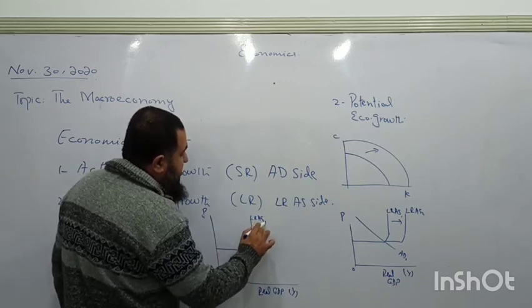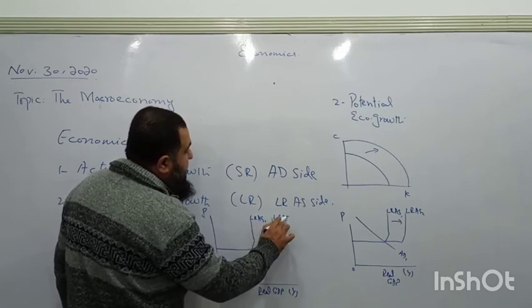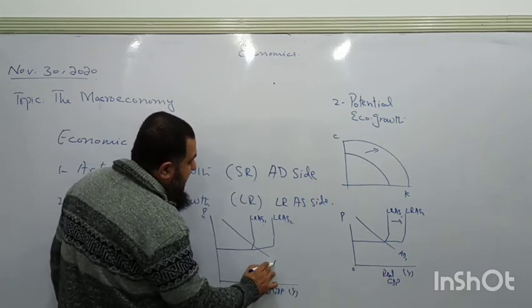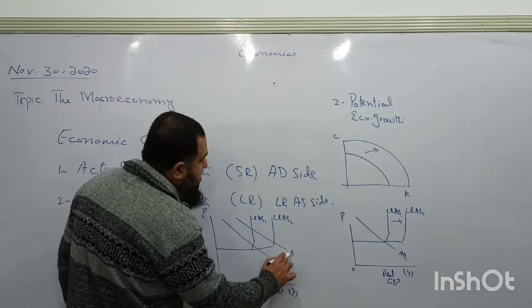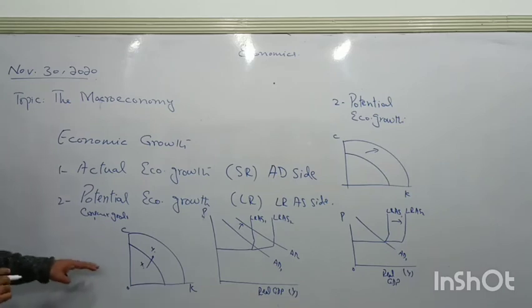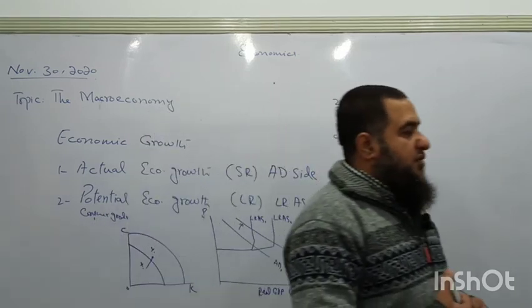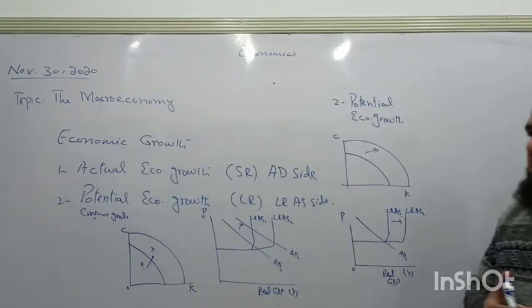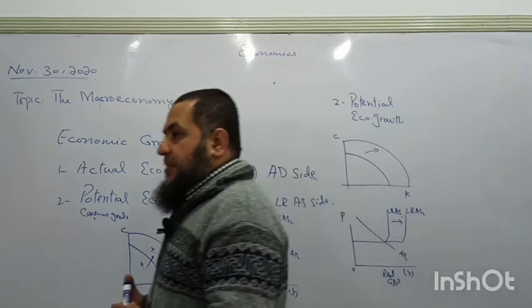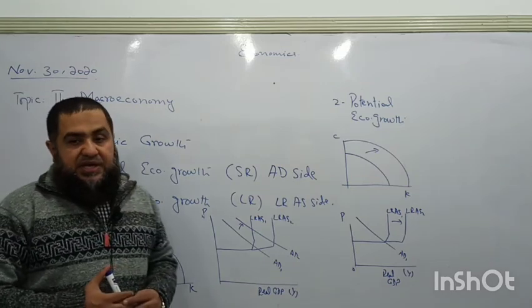This is long run aggregate supply one, and now we are having an increase in the productive capacity and aggregate demand, although it was growing here, now it is growing above. So now the actual growth is also increasing and potential growth is also increasing. We are showing it with the help of PPC and our familiar diagram of aggregate supply and aggregate demand. When long run aggregate supply increases, it shows us the potential economic growth taking place, and aggregate demand is shifting rightward. That is shown with the help of an increase in aggregate demand.